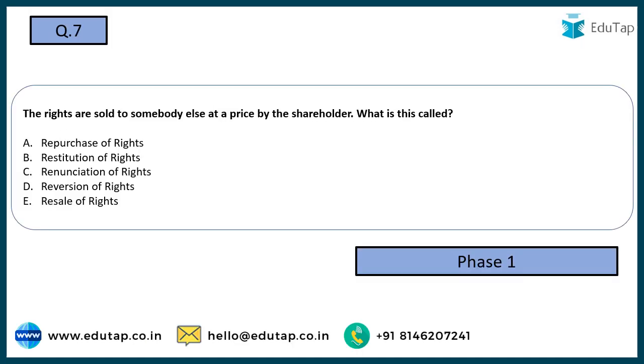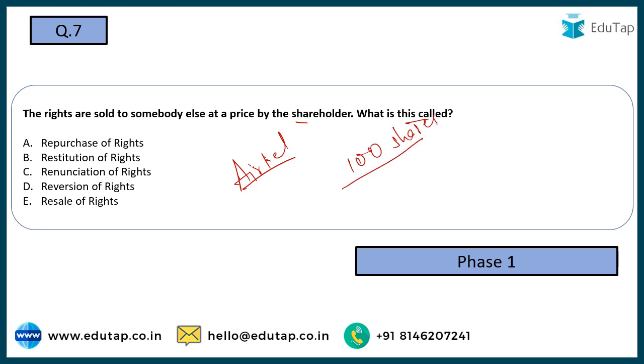Coming to the next question, the rights are sold to somebody else at a price by the shareholder. What is this called? Options are repurchase of rights, restitution of rights, renunciation of rights, reversion of rights, or resale of rights. Now let's suppose I am a shareholder of a company. Let's suppose this company is Airtel, and I'm holding 100 shares in Airtel.